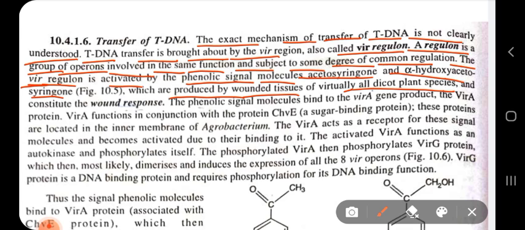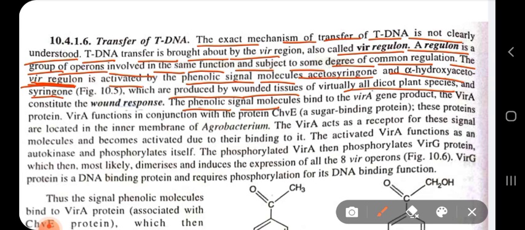It is due to the oxidation of acetosyringone and hydroxy acetosyringone that causes browning of the tissues at that site. And due to the release of these compounds at the wounded site, the VIR operon genes within the VIR regulon are activated.